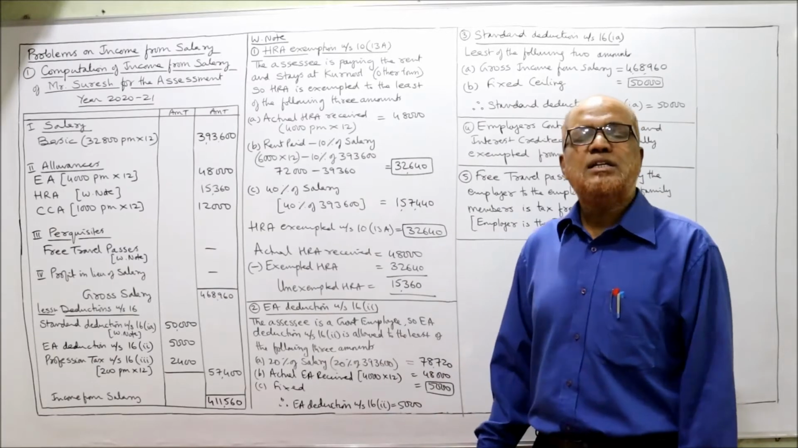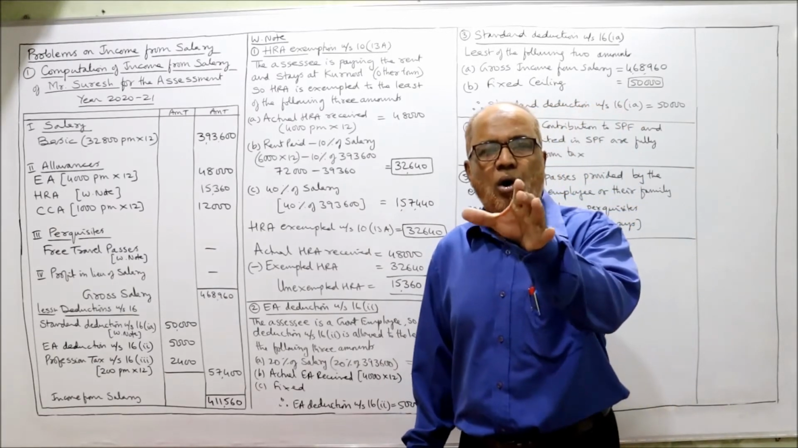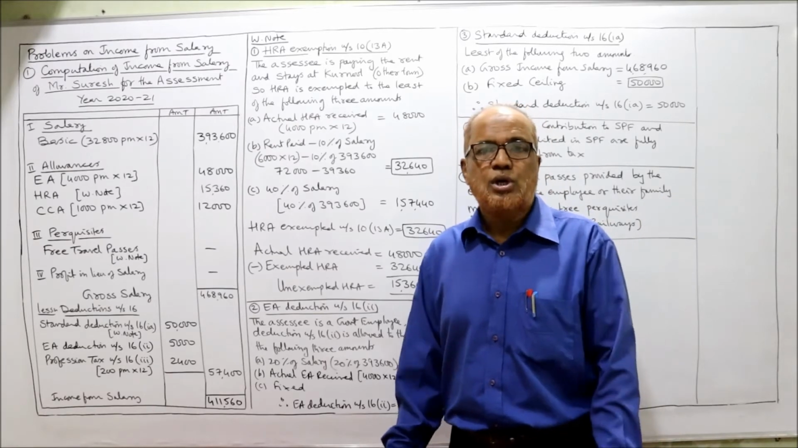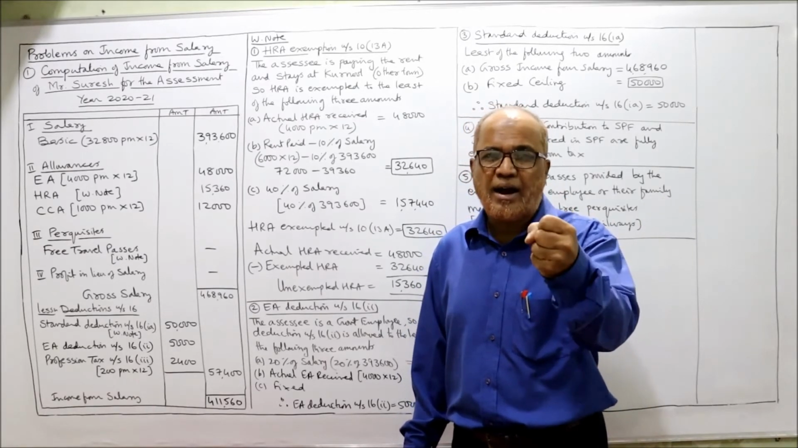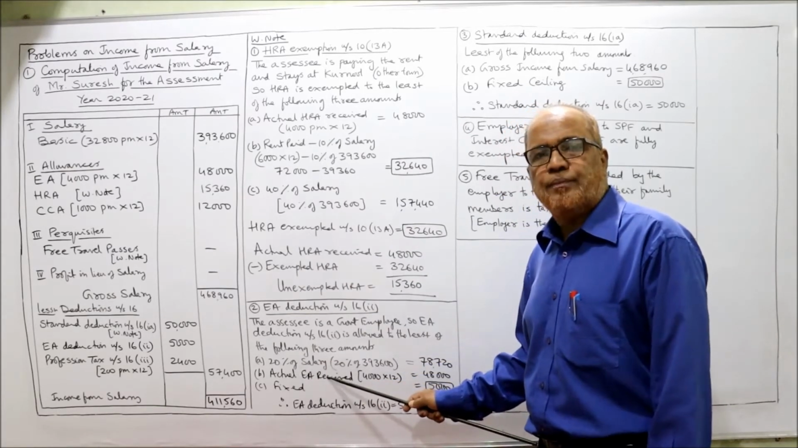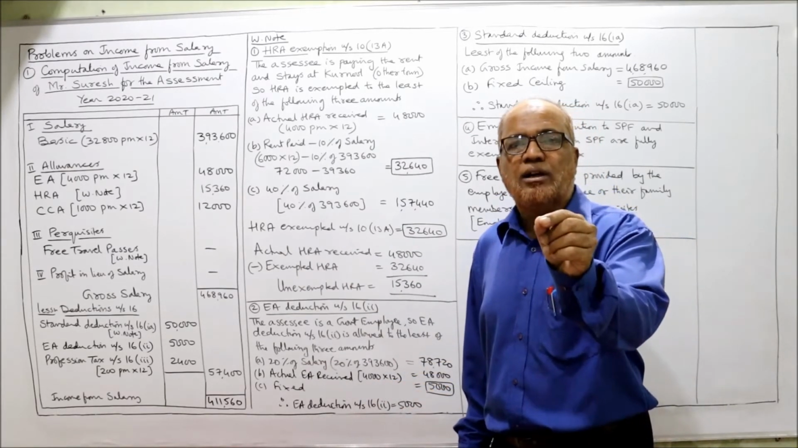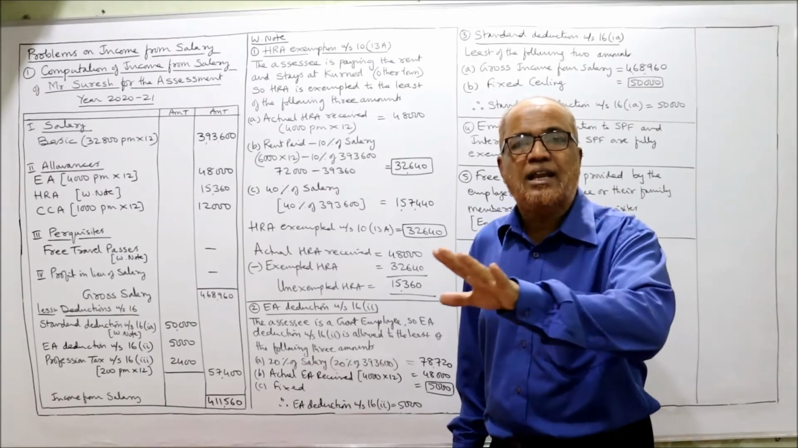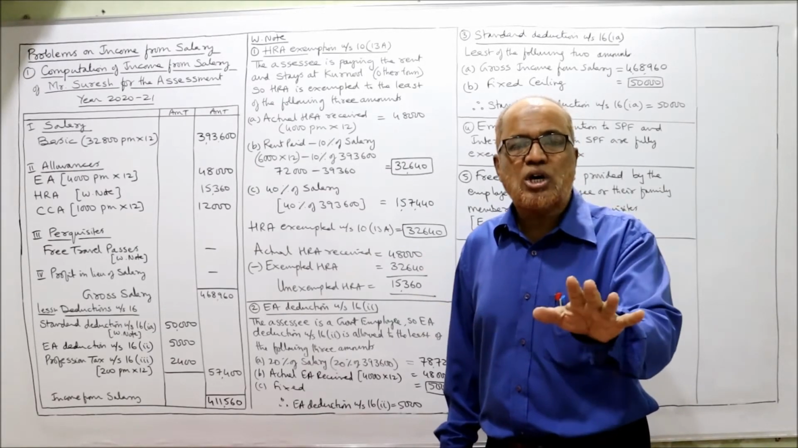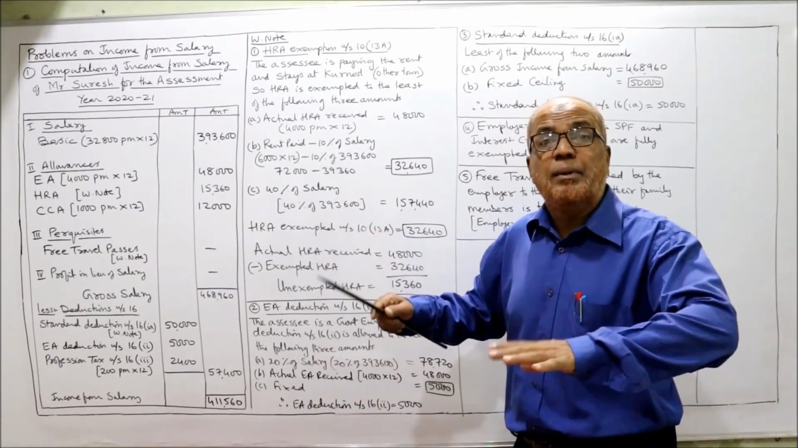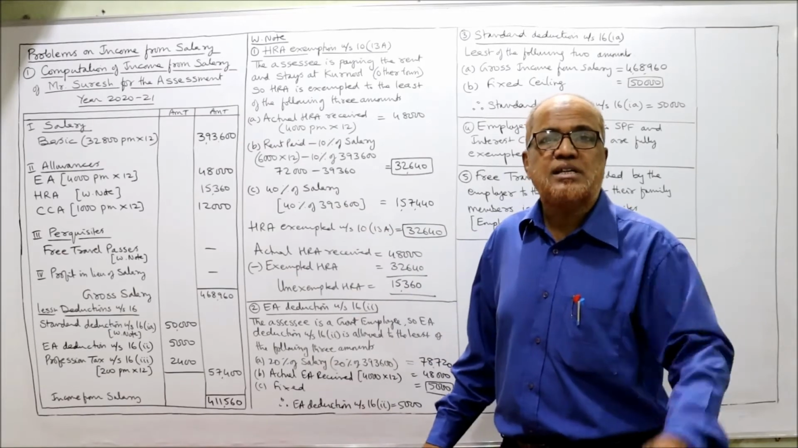First one, 20% of salary. Again I am telling, all these provisions I have explained in the earlier videos. So watch those videos to get a command on all these provisions. Now 20% of salary. For EA deduction, salary means only basic, nothing. No HRA, no DA, no commission. The meaning of salary will be different in different circumstances.